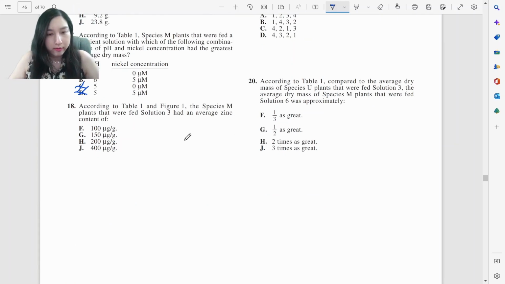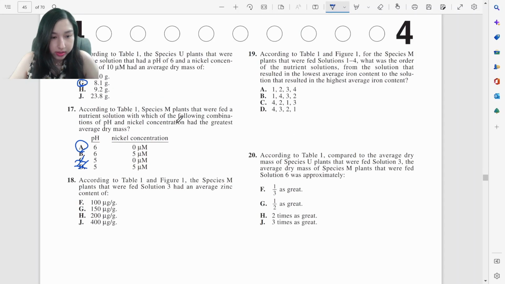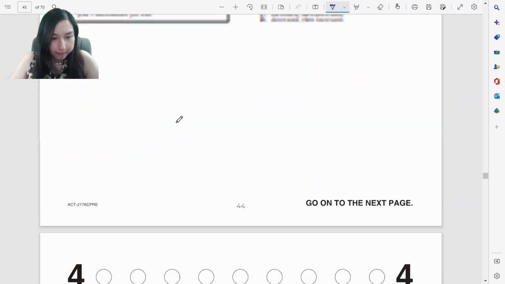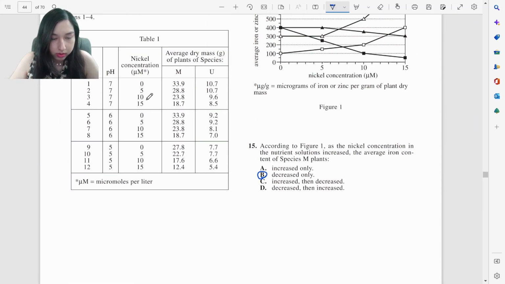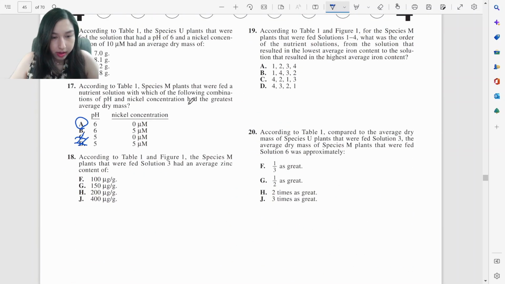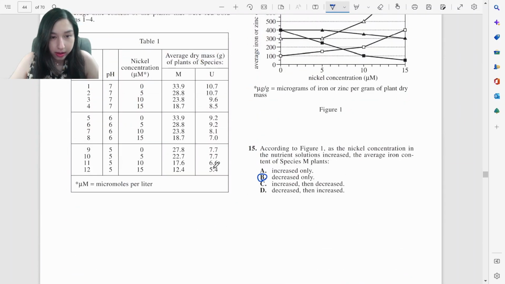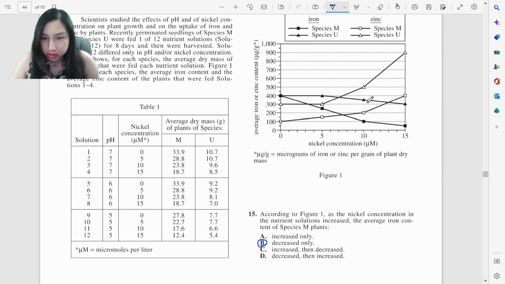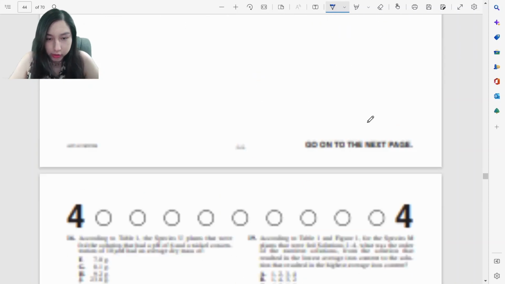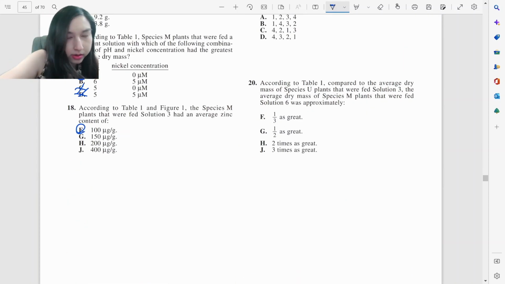According to Table 1 and Figure 1, species M plants that were fed solution 3 had an average zinc content of... nickel concentration of 10, and they want zinc M3, which is 10. Which one's M? The square, 100, just from the graph.